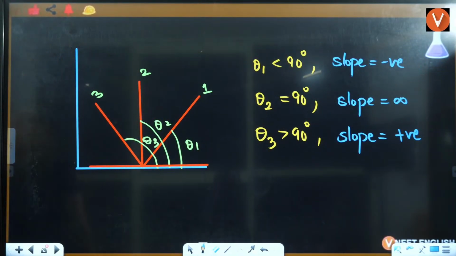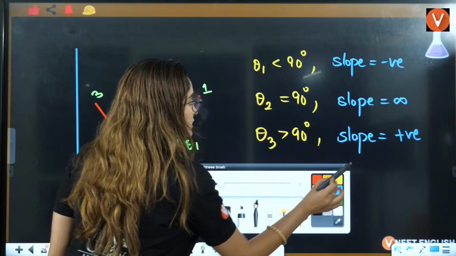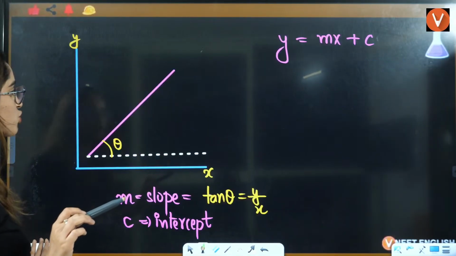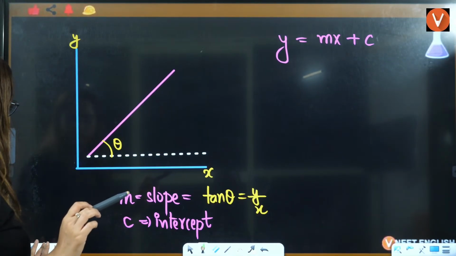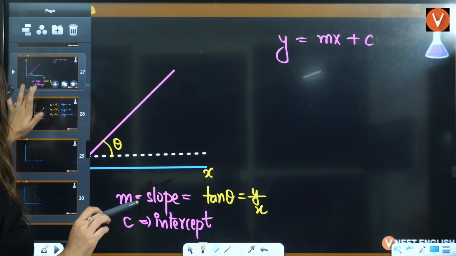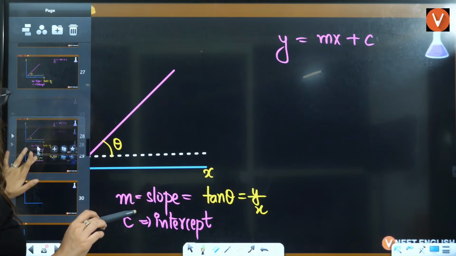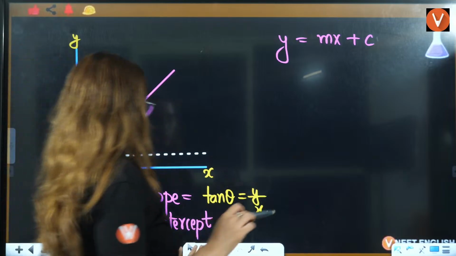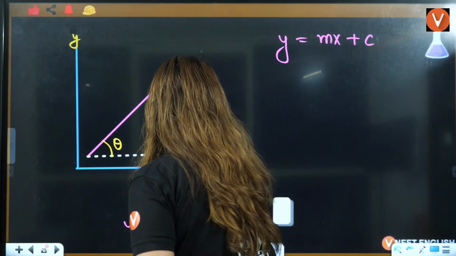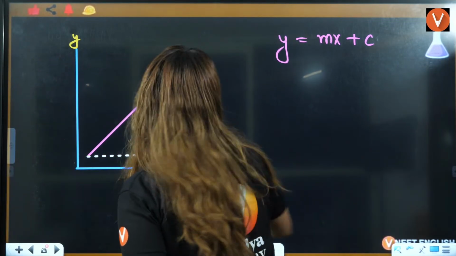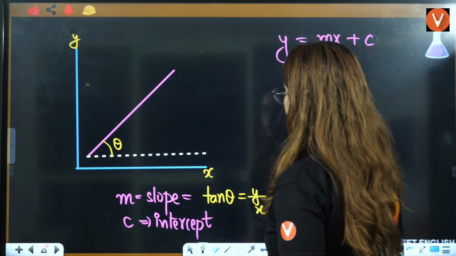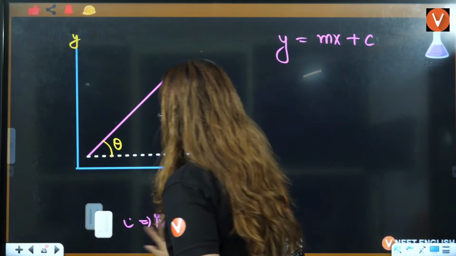Okay, everybody. Now, let's draw one more thing and let's talk about intercept. I'm going to just copy paste this slide here and let's talk about intercept here, right? I'm deleting everything regarding slope. Let's talk about the next concept, that is intercept.